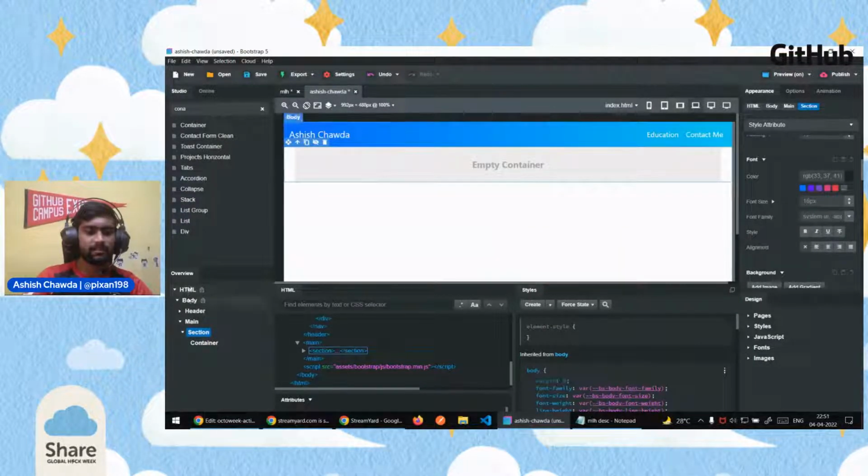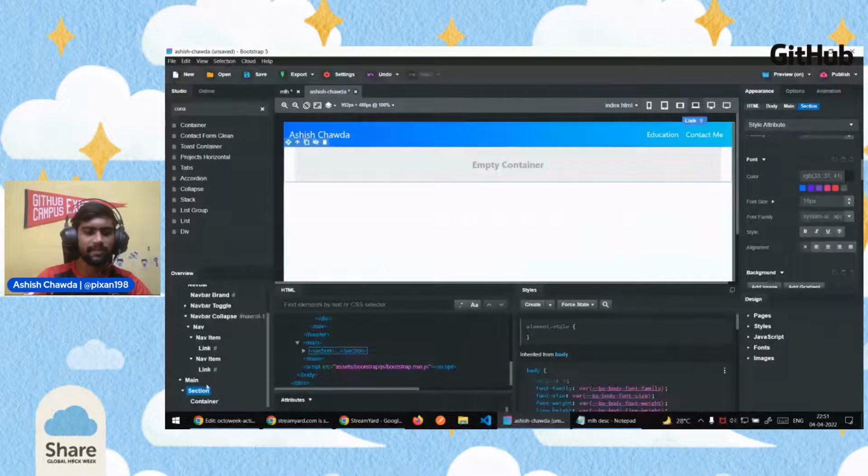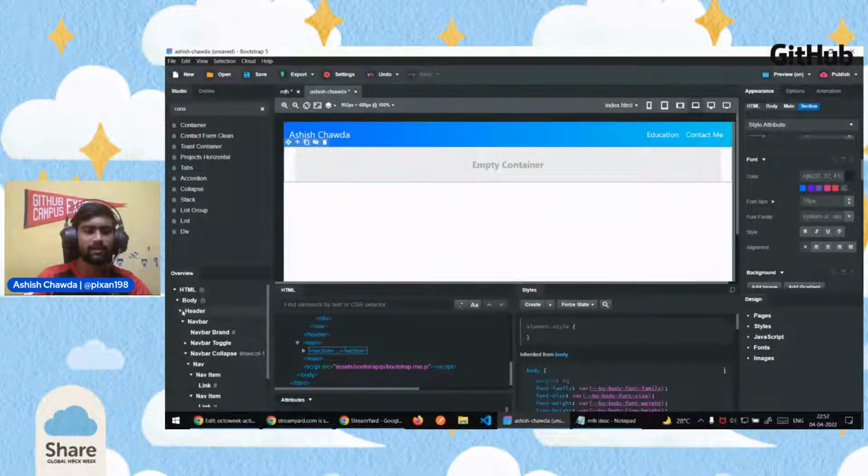First is HTML, then comes the body, then comes the header. I have actually collapsed it, but if you expand, it looks like this. It also shows the navbar component. I have just collapsed it to decrease the clutter here. And then comes the main element. So inside main, we have added a section, and then we have added a container. So we'll be adding basically three sections later.